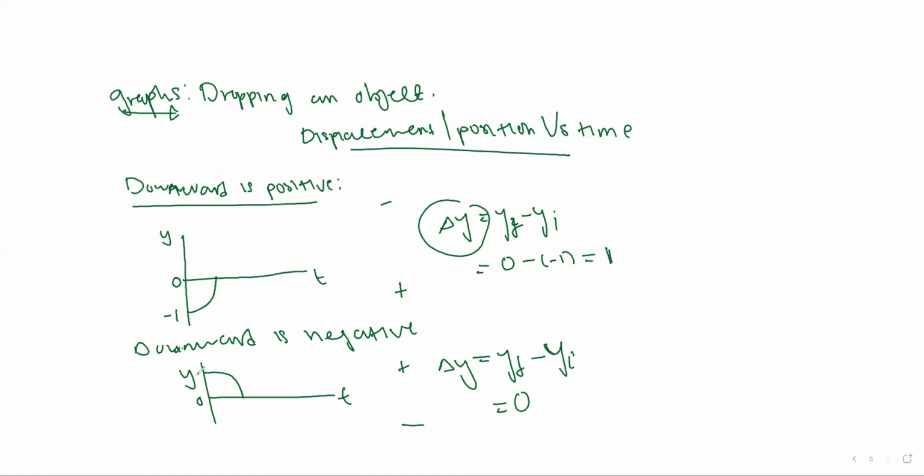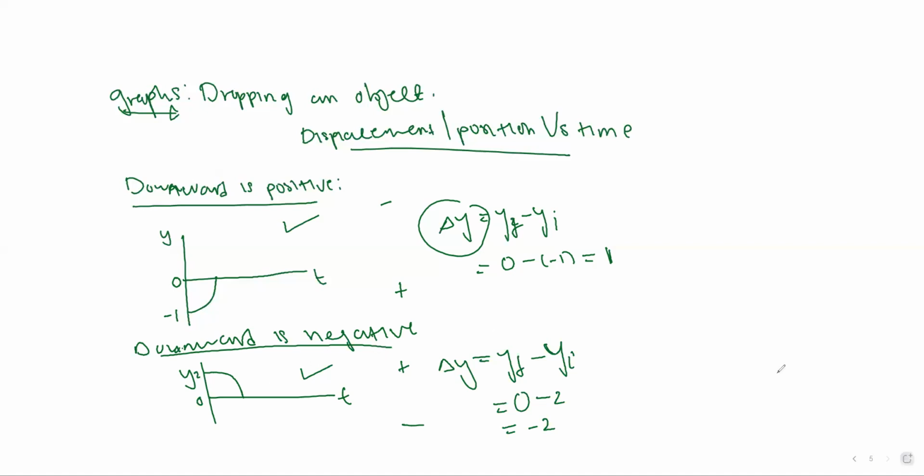Then here we have a value maybe of 2. It will be 0 minus 2, which is equal to negative 2. You see, so it has a negative direction when it is above. So if downward is positive and the object is moving downward, the graph will be like this. If an object is being dropped and is moving downward and downward is negative, it takes this form. Always know that by heart.